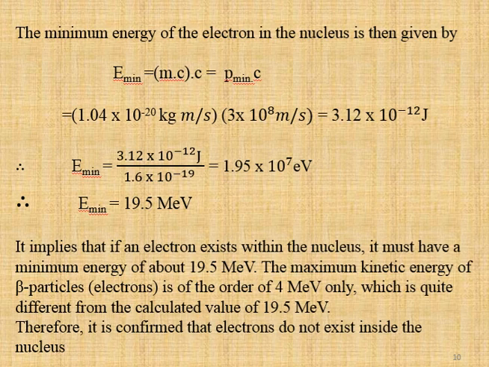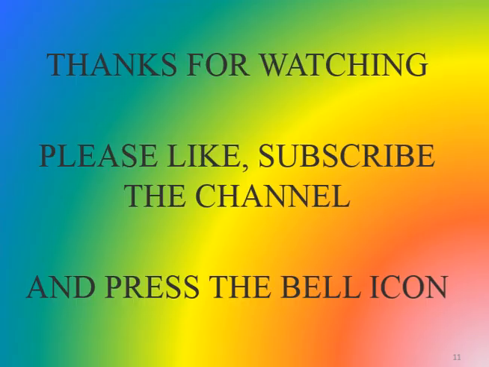It implies that if an electron exists within the nucleus, it must have a minimum energy of about 19.5 mega electron volt. The maximum kinetic energy of beta particles or electrons is of the order of 4 mega electron volt only, which is quite different from the calculated value of 19.5 mega electron volt. Therefore, it is confirmed that electrons do not exist inside the nucleus.